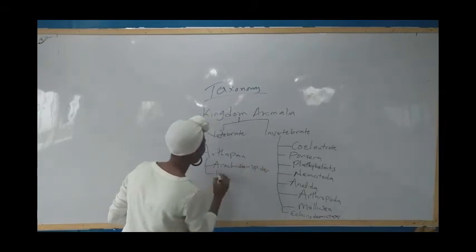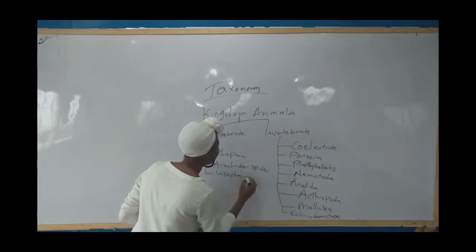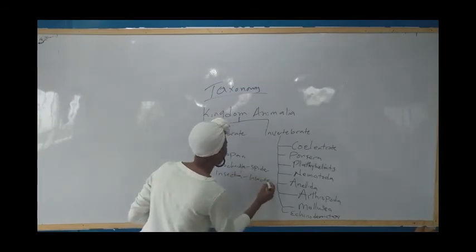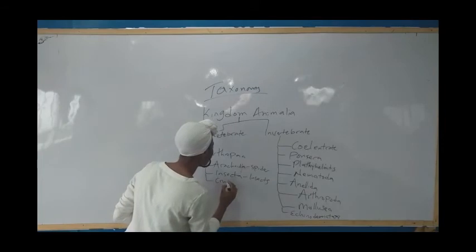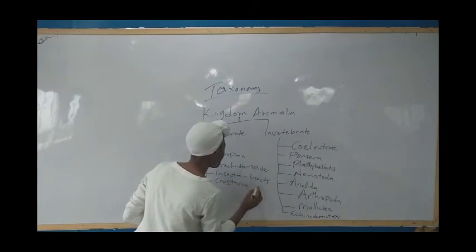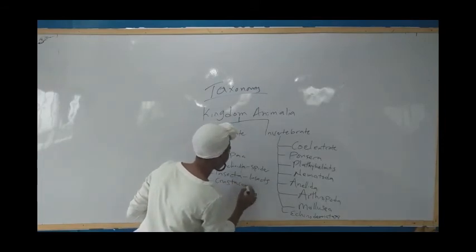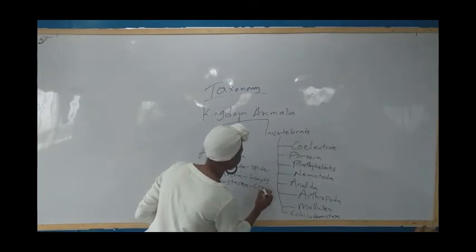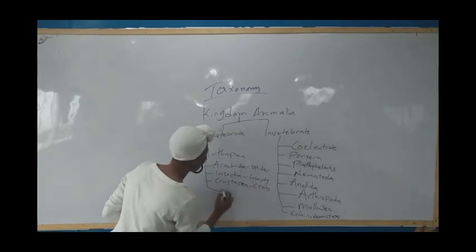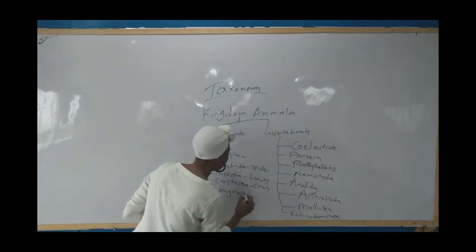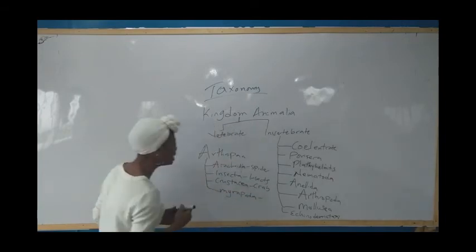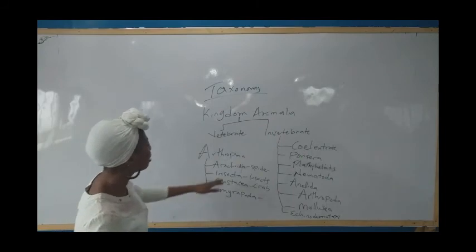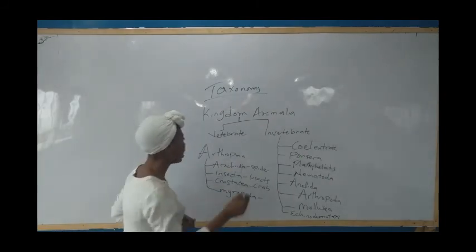It is divided into Insecta, this is where we have insects. It is divided into Crustacea, this is where we have the crabs, and it is divided into the Myriapoda. This is where we have the millipede and what? Centipede.